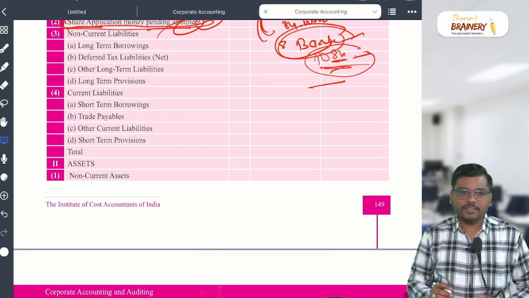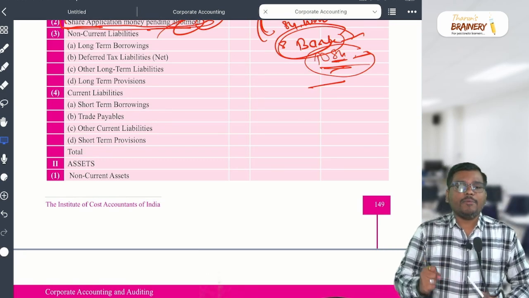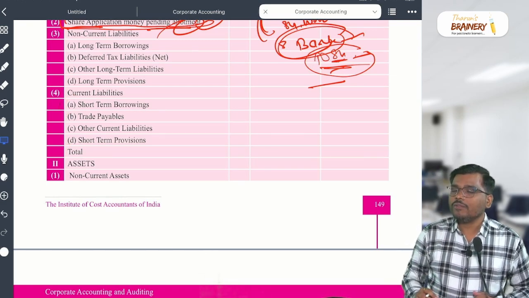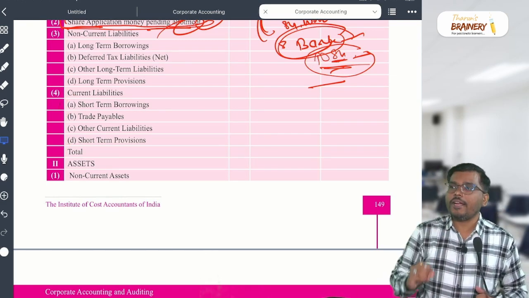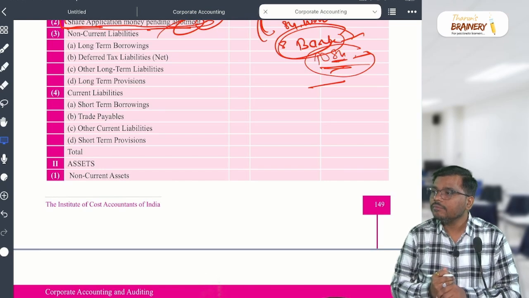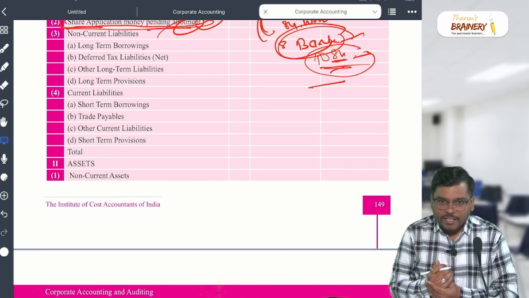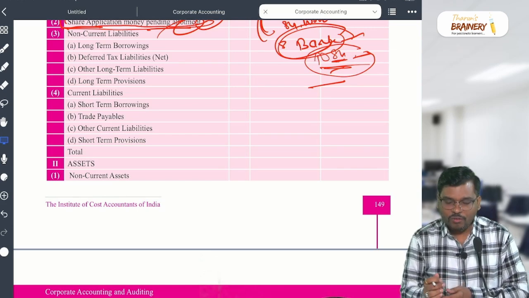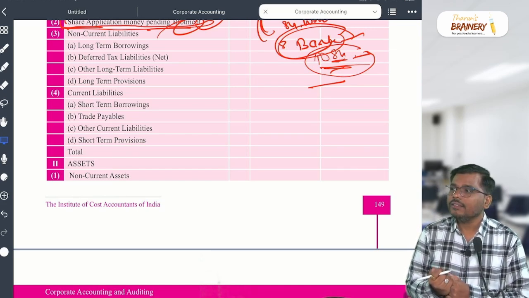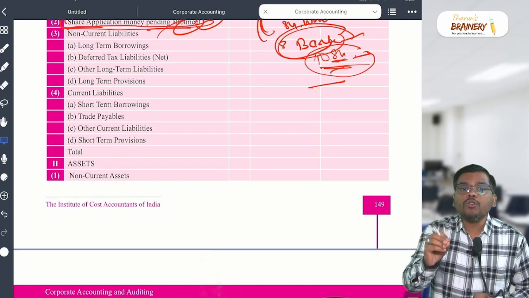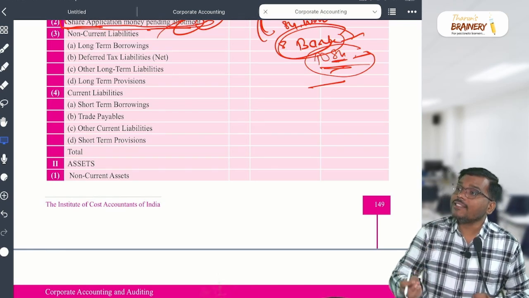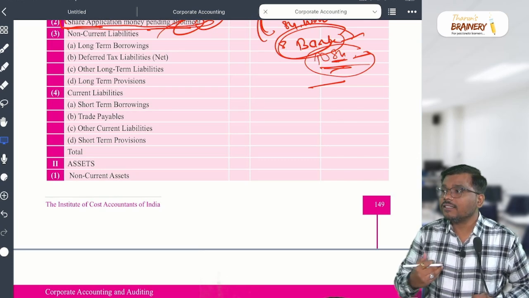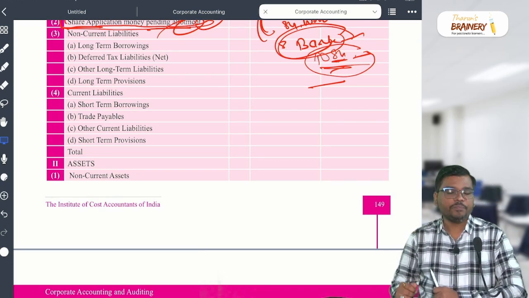Sir, now one thing is left. Other current liability. Other current liability means other than these three things. Example, what? Anyone can give me an example of other current liability? Rent. Is rent a liability for you or an expense for you? Expense. So it will not come. Next. Expenses outstanding or expenses payable. It will come under other current liability.